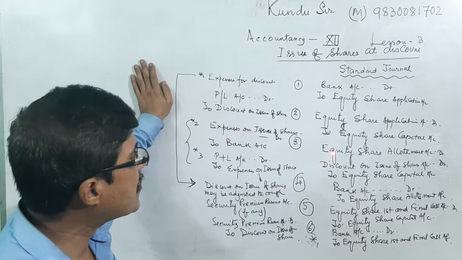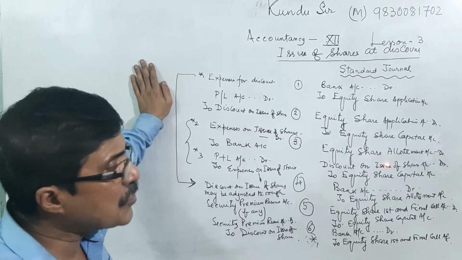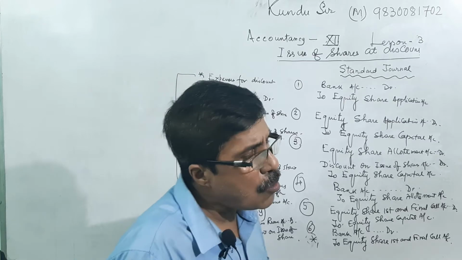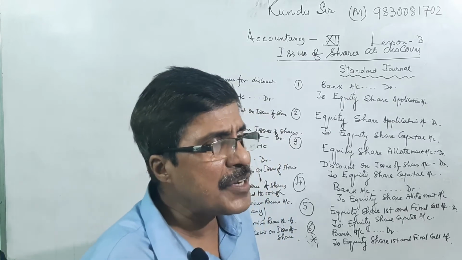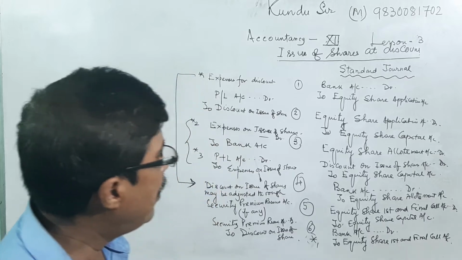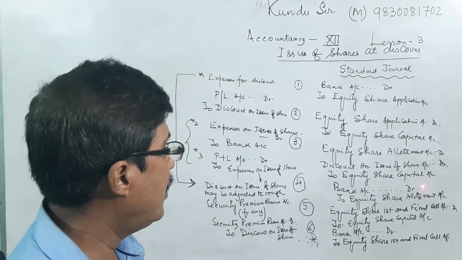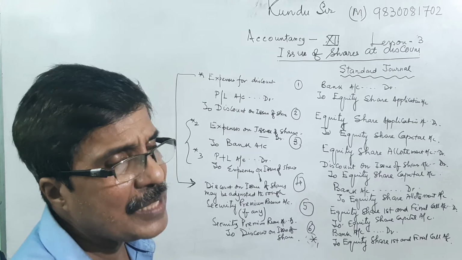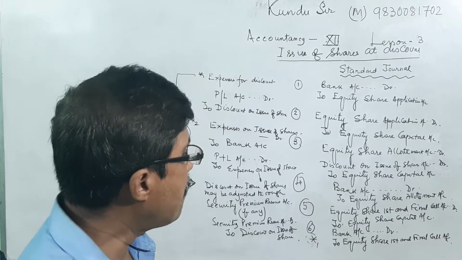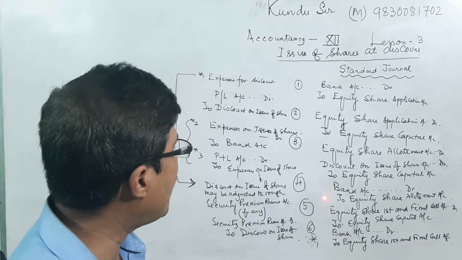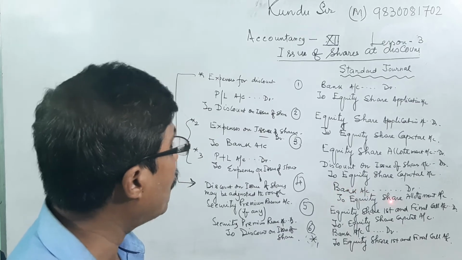Then the entry will be the standard entry: equity share allotment account debit, discount on issue of equity share debit, to equity share capital account. Thereafter, when we are receiving the amount, bank account debit to equity share allotment. It is entry number 4.